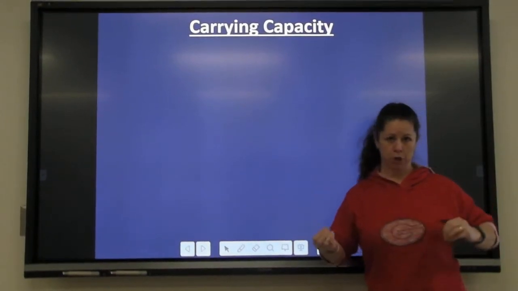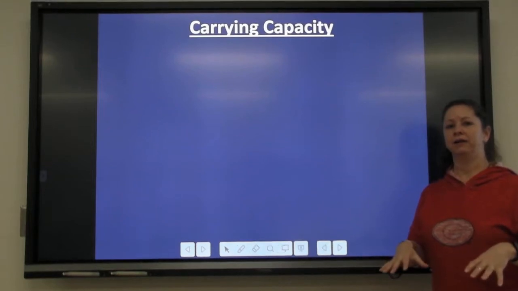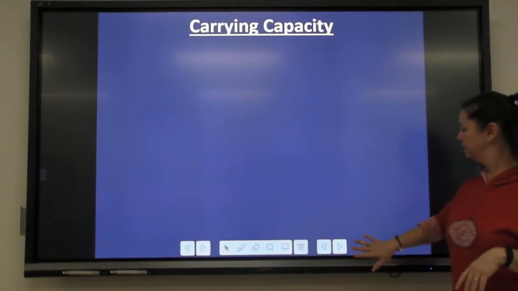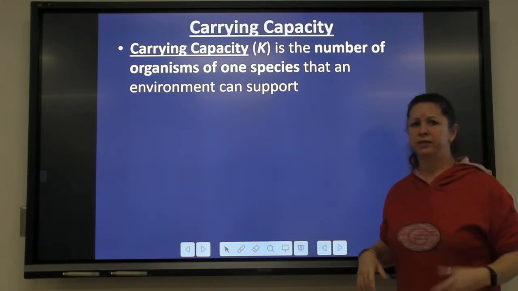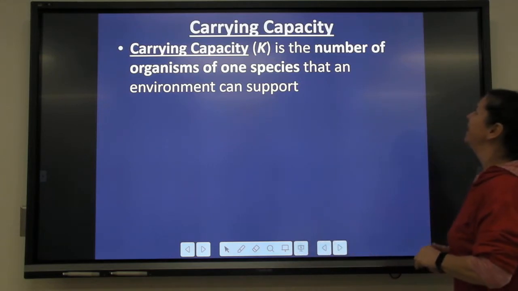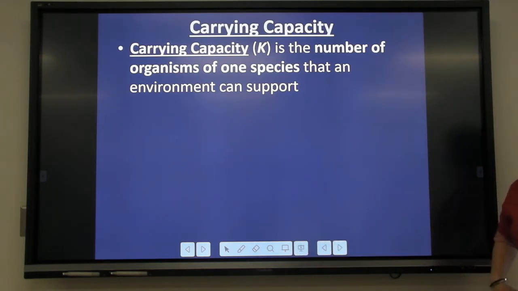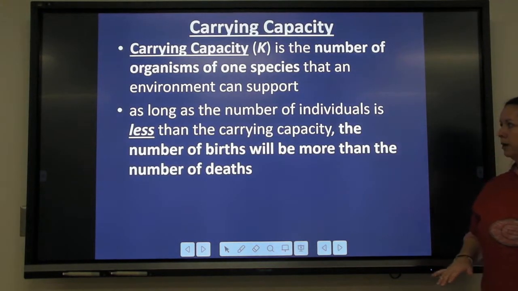That number that can be in an area and survive in that area is carrying capacity. So carrying capacity, which is strangely abbreviated as a capital K, is the number of organisms of one species that an environment can support.